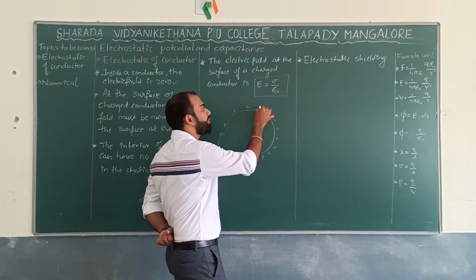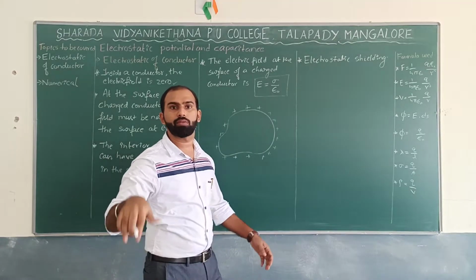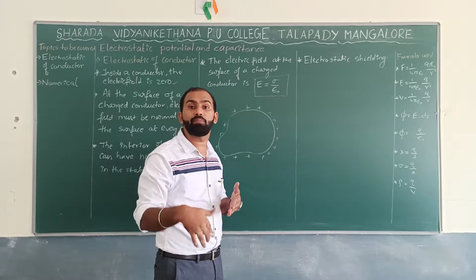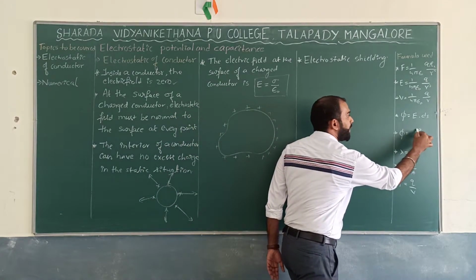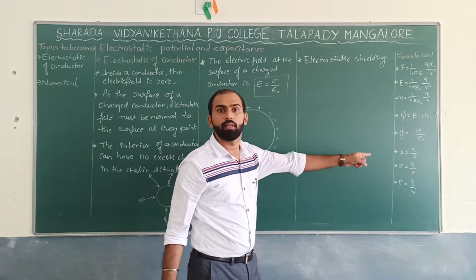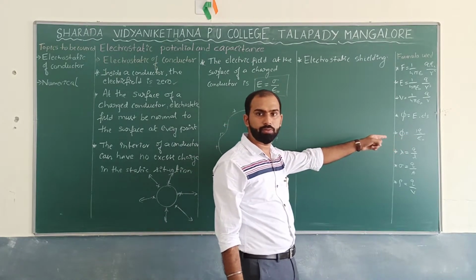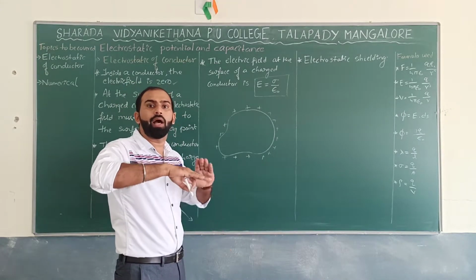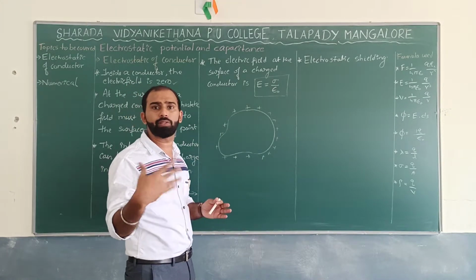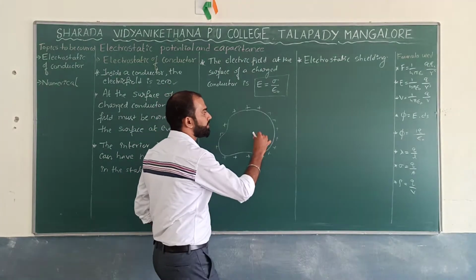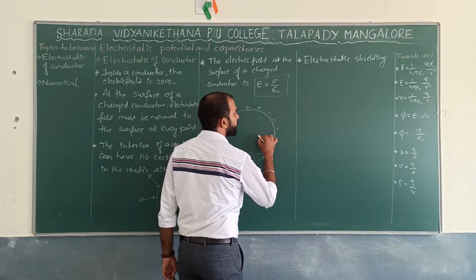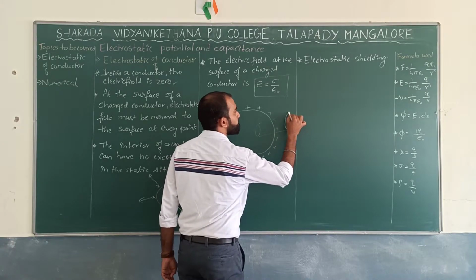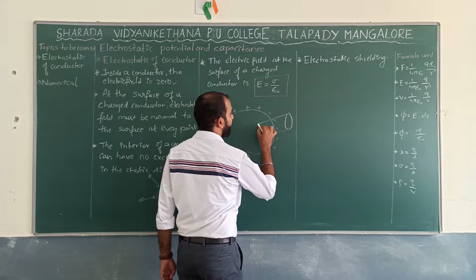The total electric flux through a closed surface in free space is 1 by epsilon naught times the net charge enclosed in that surface. Are you getting it? So similarly, to get this, we should have some Gaussian surface. It could be any shape. For the time being, I am going to take a cylindrical Gaussian surface, somewhat like this.